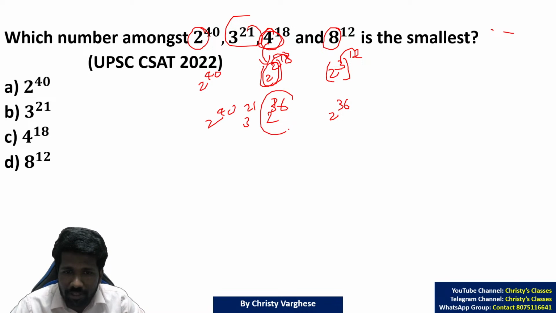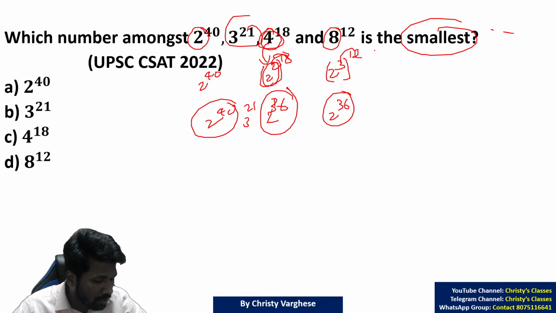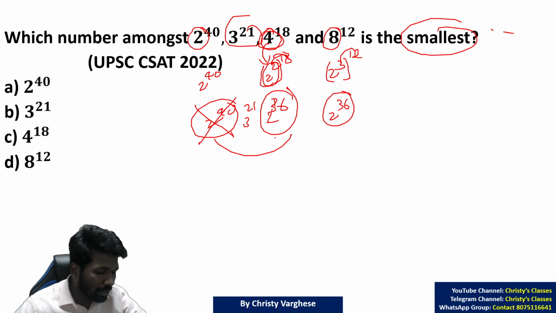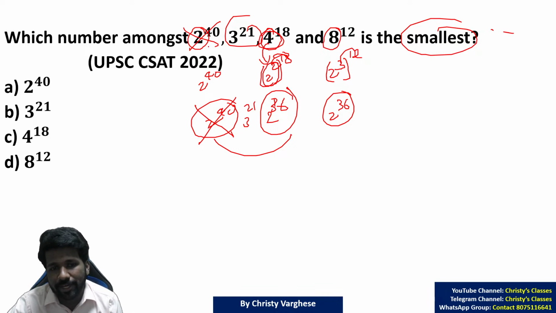Now look at this, this is 2 raised to 36, this is 2 raised to 36, and this is 2 raised to 40. We need the smallest value. When we are searching for the smallest value, we are not worried about larger values at all. 2 raised to 40 is clearly larger than 2 raised to 36. The larger values we don't want now. So definitely 2 raised to 40 can be eliminated. Now 2 raised to 36, 2 raised to 36.